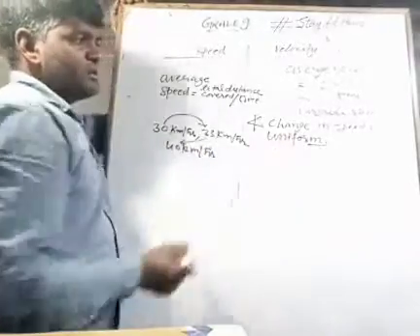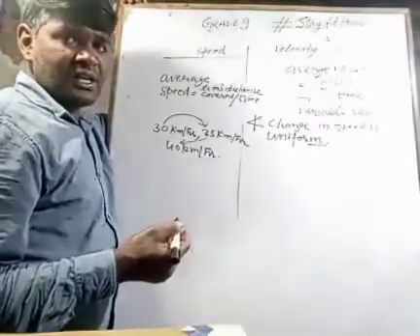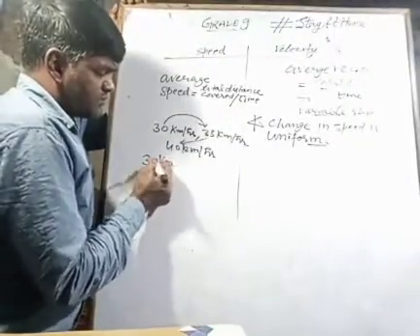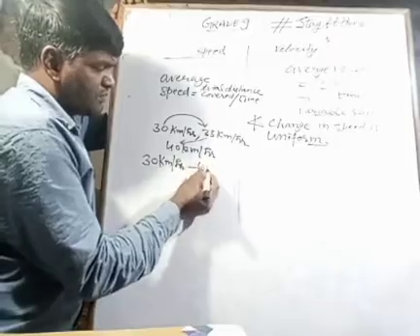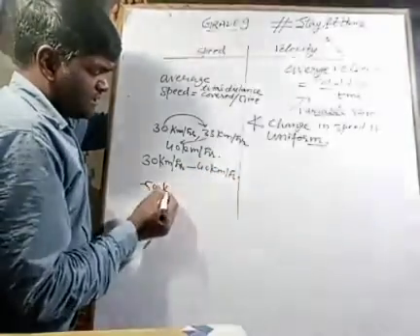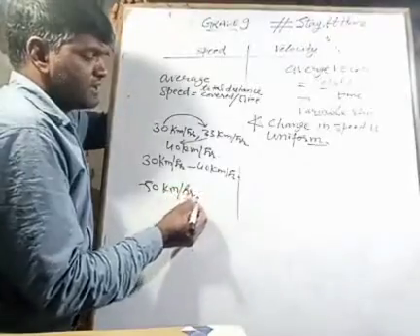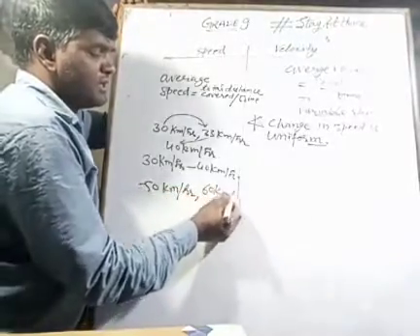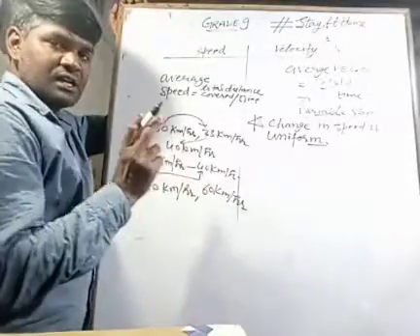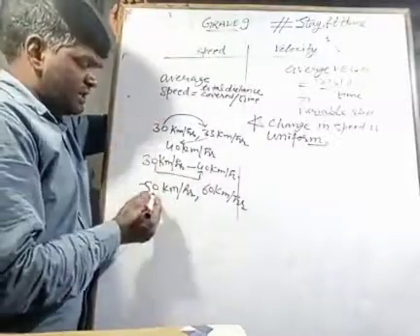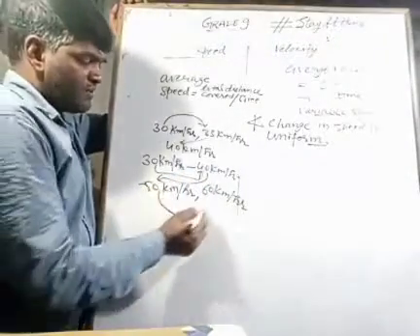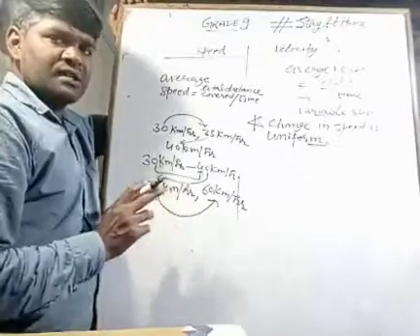But when we talk about uniform change of rate, speed may change from 30 km per hour to 40 km per hour, then 40 to 50 km per hour, then 60 km per hour. So dear students, you will observe that 30 to 40 is a difference of 10 only, then 40 to 50 is a difference of 10 only, then once again 50 to 60 is a difference of 10 only.